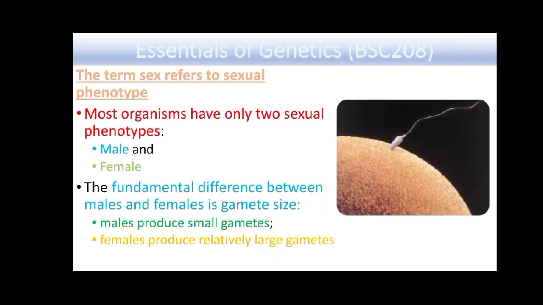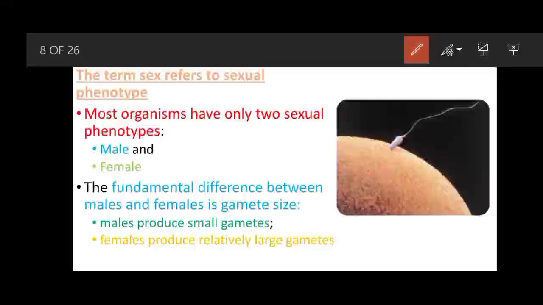The term sex actually refers to the sexual phenotype. Most organisms have two sexual phenotypes, males and females. The fundamental difference between males and females is the size of the gamete.